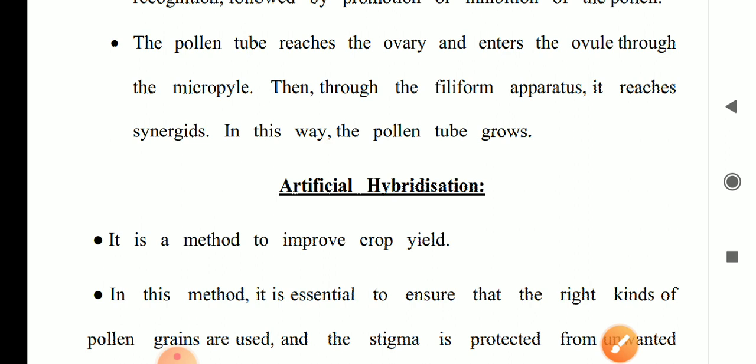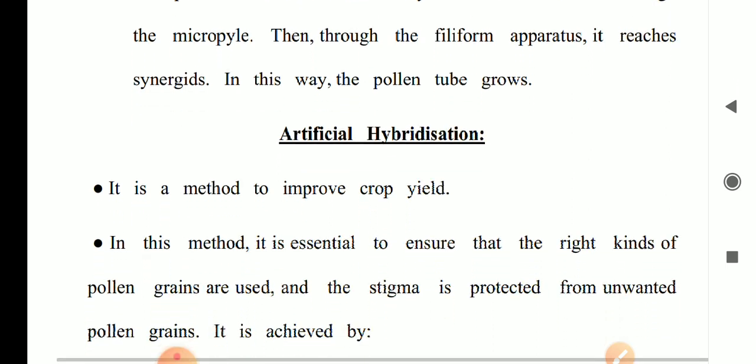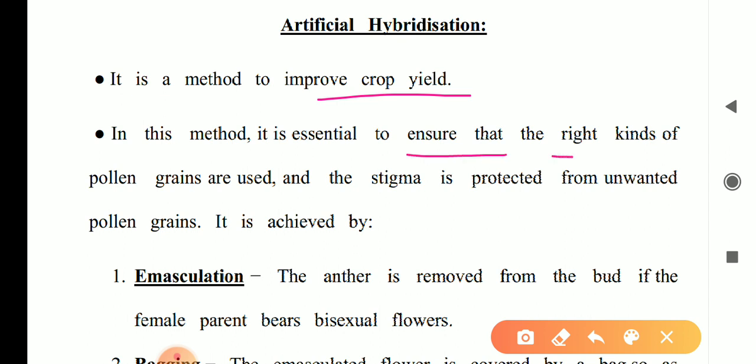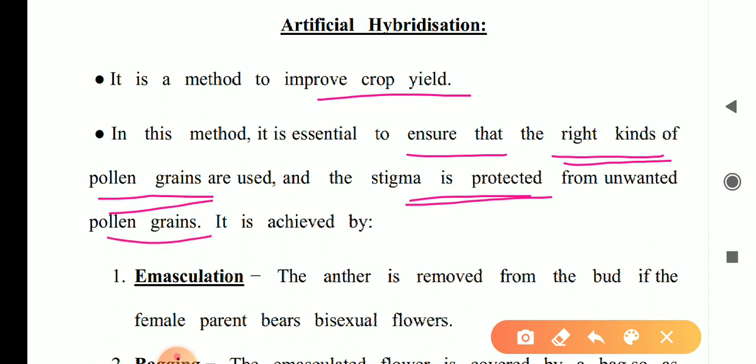Now the next one is artificial hybridization. It is a method to improve crop yield. In this method, it is essential to ensure that the right kind of pollen grains are used and the stigma is protected from unwanted pollen grains. That means we have to select good quality plants.